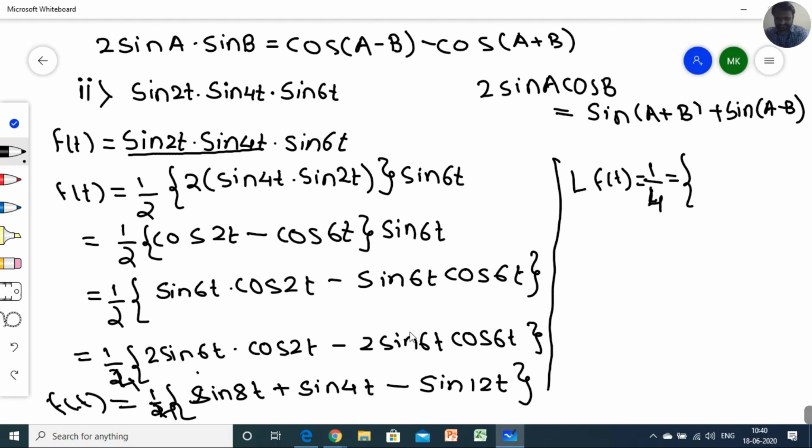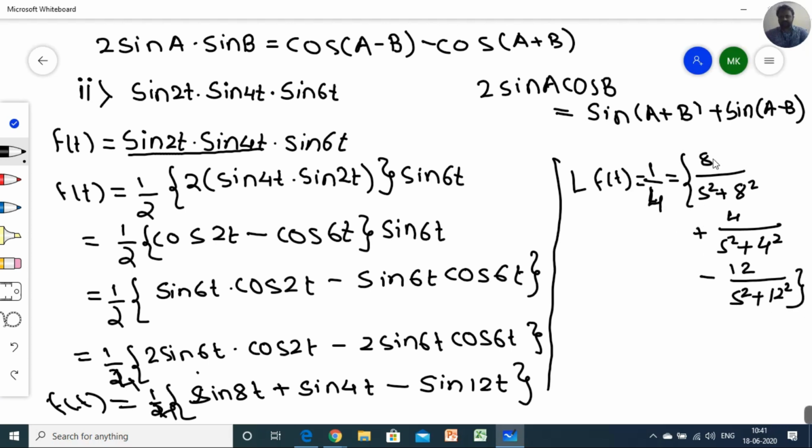Now you can say Laplace of sine 8t is what, 8 upon s square plus 8 square, plus sine 4t Laplace is what, 4 upon s square plus 4 square, or 16 you can write, and the last one will become sine 12t, so it will have a minus sign, so minus of 12 upon s square plus 12 square.